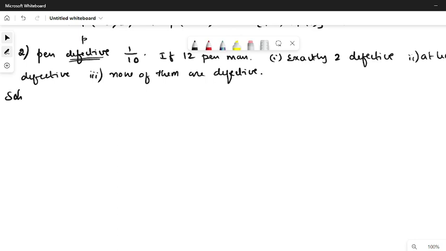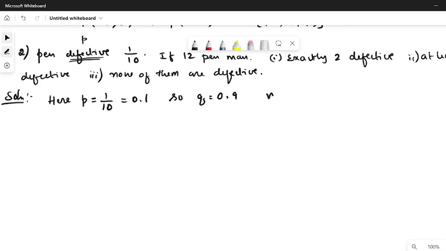Solution. So here, as I mentioned already, small p equal to 1 by 10, or it is 0.1. So q will be 1 minus that, 0.9.